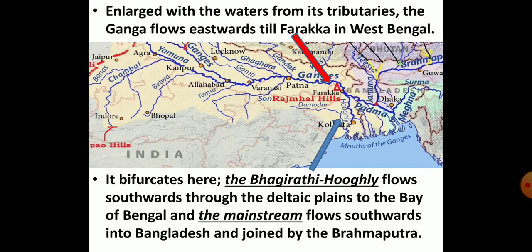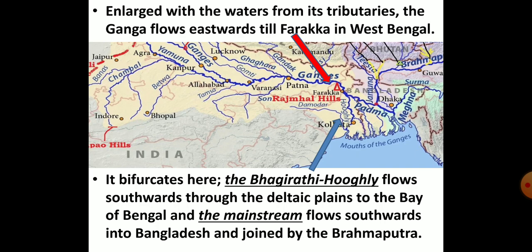With the waters of its tributaries on its right bank and left bank, the Ganga becomes enlarged and expanded. It flows eastwards till Farakka in West Bengal, which is the northernmost point of the Ganga Delta. It is shown here with the red arrow, and the red mark is there in the map.